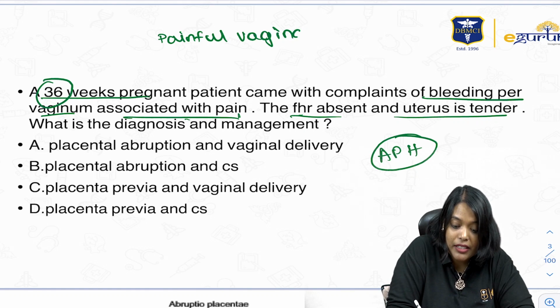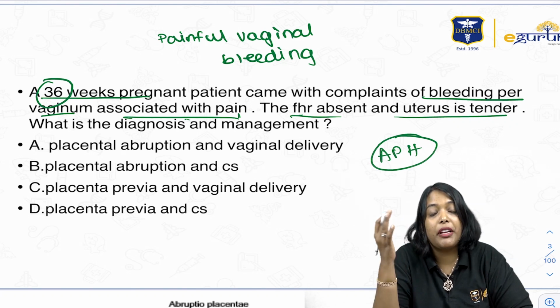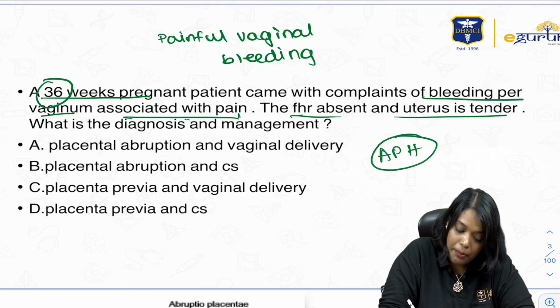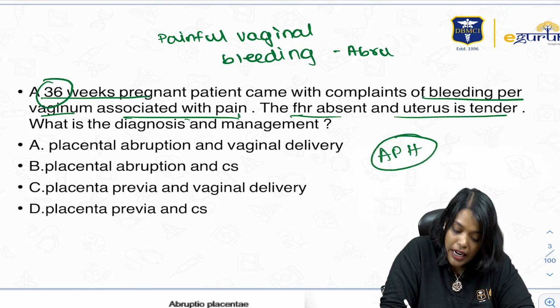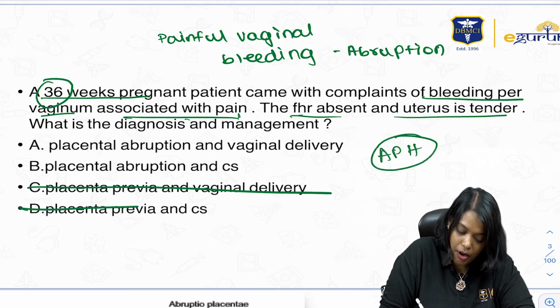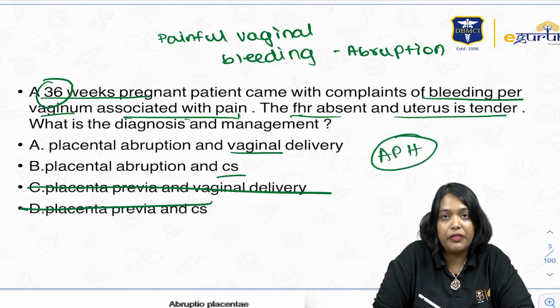So remember guys, painless vaginal bleeding is seen with vasa previa and placenta previa. But painful vaginal bleeding is seen with abruption. And here the baby is also dead. So first and foremost, this is abruption. Now next you have to decide what should be the mode of delivery.